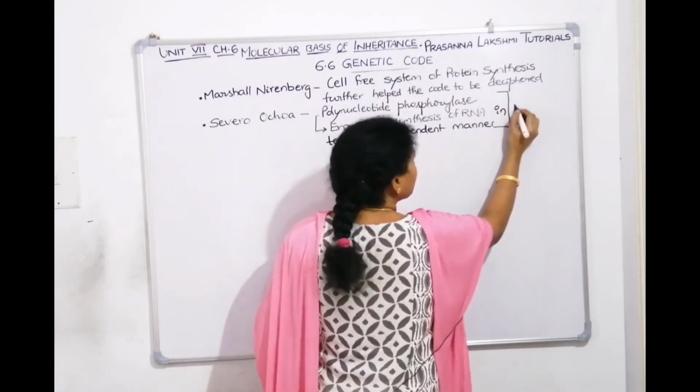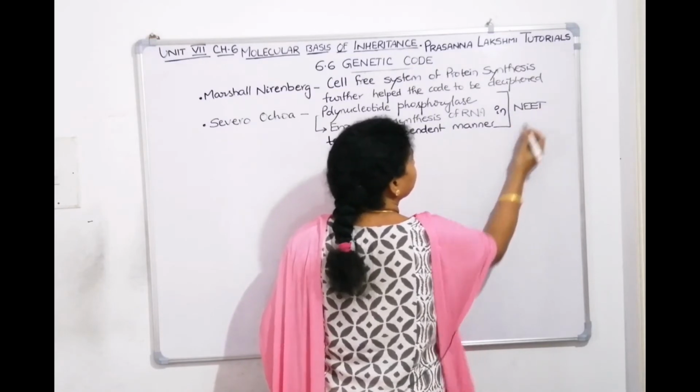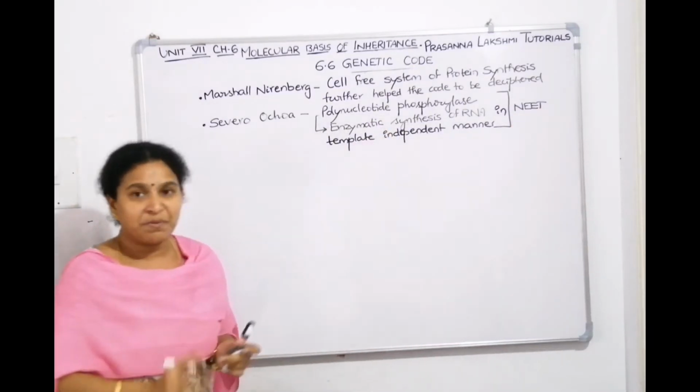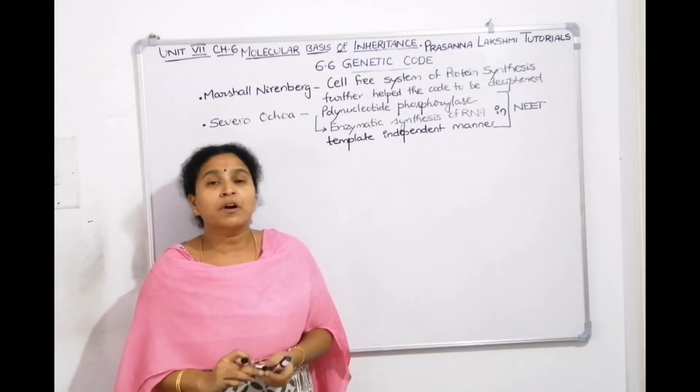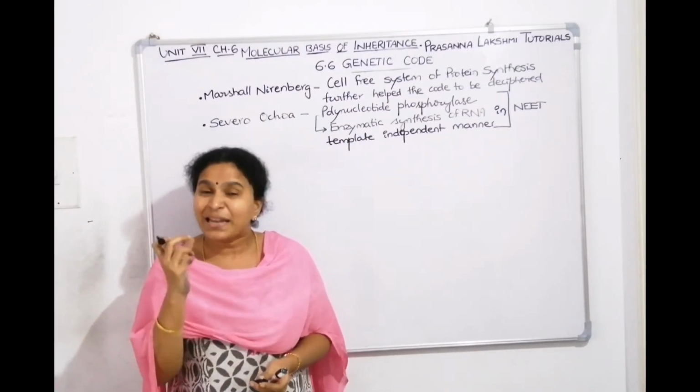Children, this point has been asked in the NEET previous paper. Ochoa's enzyme, what is it? Polynucleotide phosphorylase. What did it work on? It worked on preparing RNA in a template independent manner.